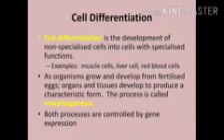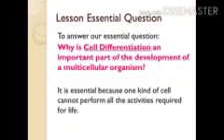As organisms grow and develop from fertilized eggs, organs and tissues develop to produce a characteristic form, which is known as morphogenesis. Both processes are controlled by gene expression. That means the genes that are present in your body. We'll get to know about it later in the chapter.